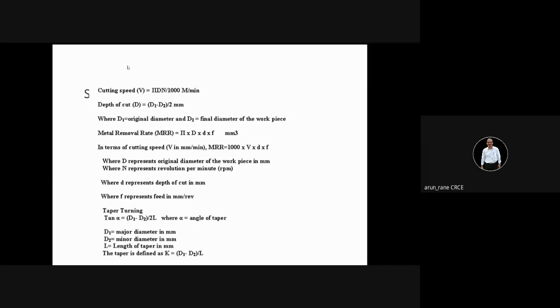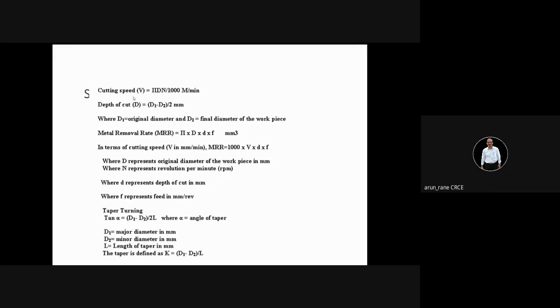Now here, cutting speed in case of lathe machine, if the workpiece is MS. MS is mild steel, the name of the material. Workpiece material can be steel, aluminum, copper, anything, wood, or plastic.